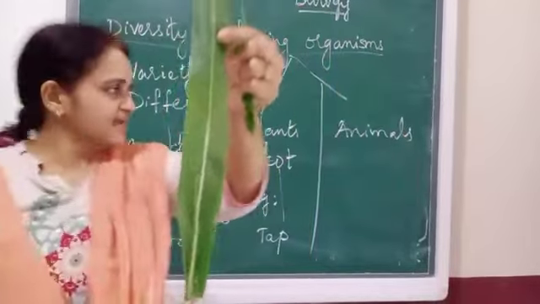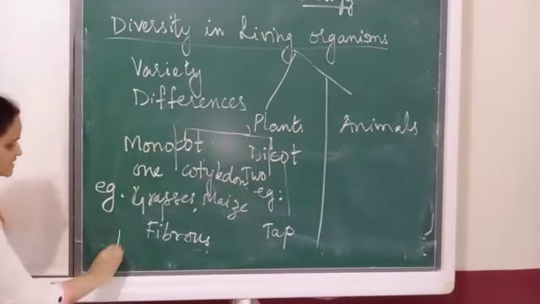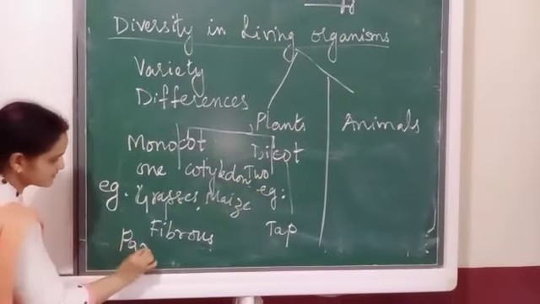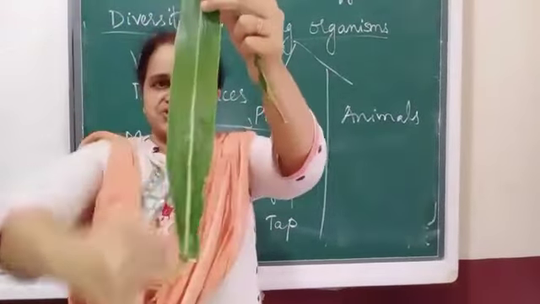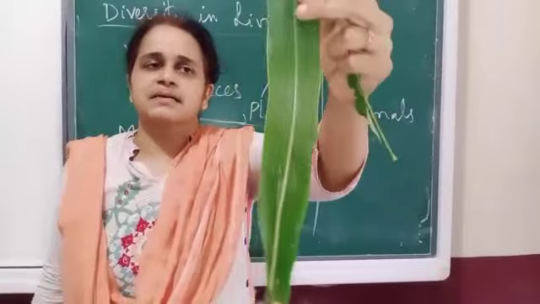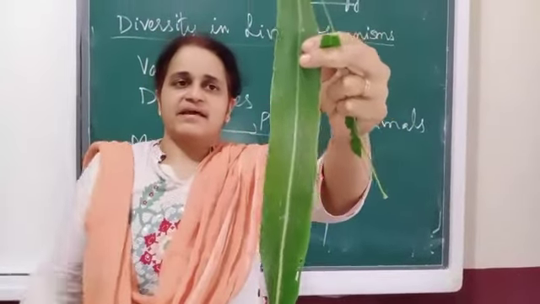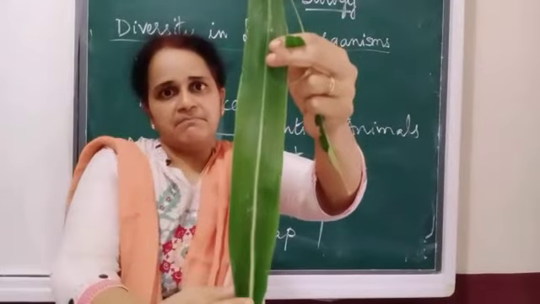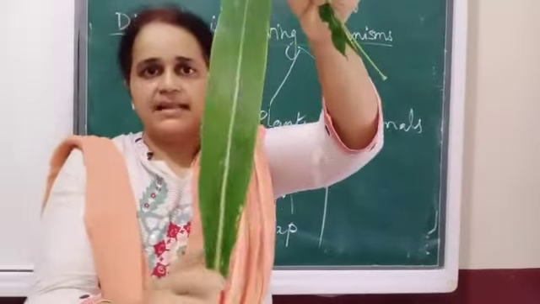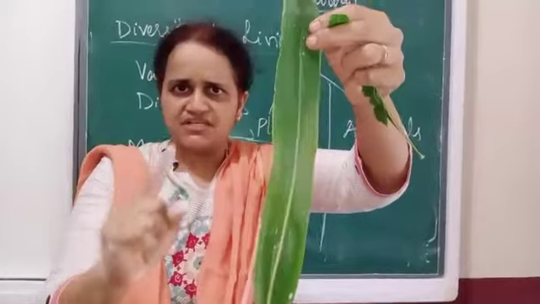This straight line is called venation. So here this is having parallel venation. In maths you have heard this term parallel. So parallel means here the veins are arranged in a parallel manner. Venation is nothing but the arrangement of the veins.